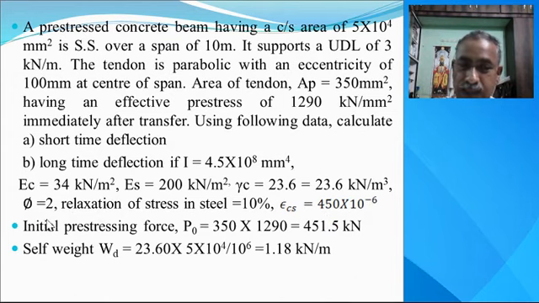It is unitless. Initial pre-stressing force P0 is equal to 350, the area, multiplied by 1290, that is 451.5 kN. So the self weight of the beam is equal to the density 23.6 kN per cubic meter into 5 × 10^4, that is the area. We get 1.18 kN per meter as the self weight.